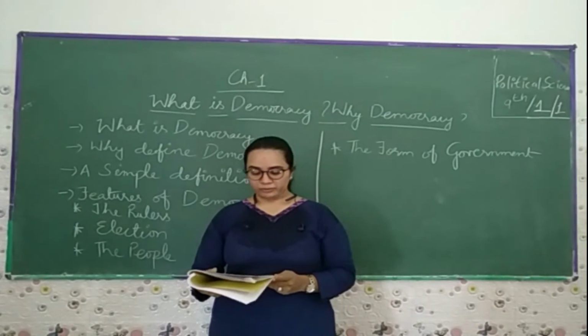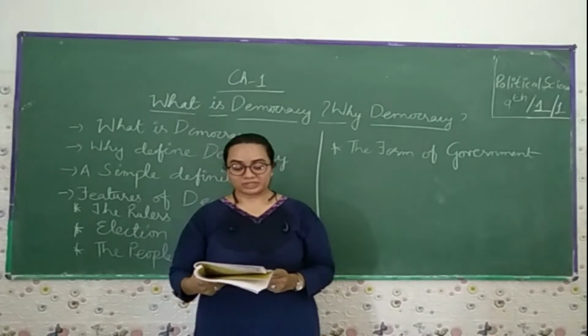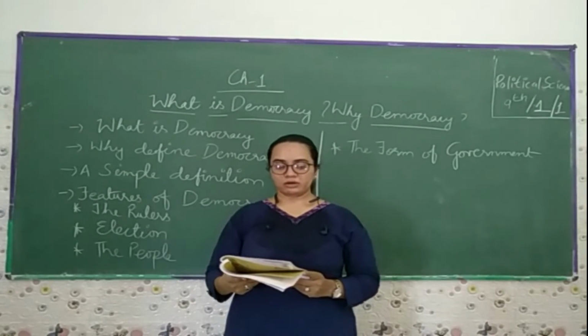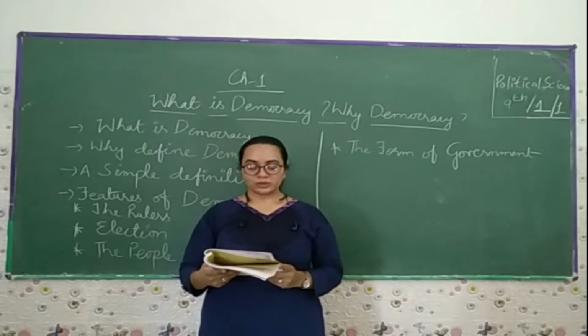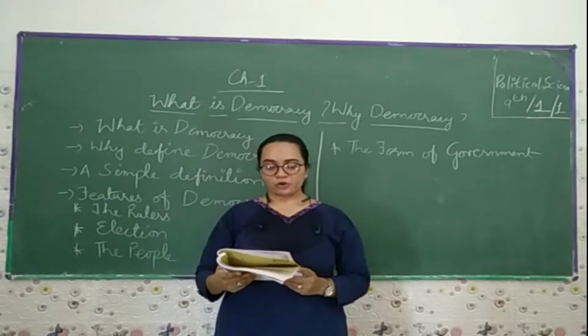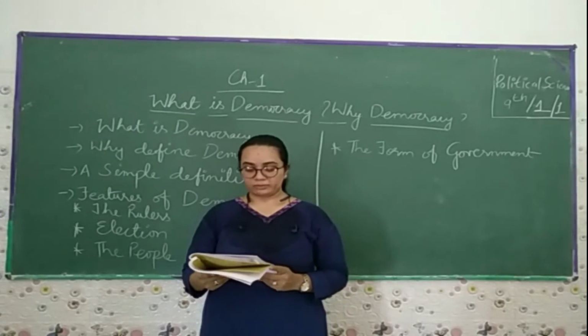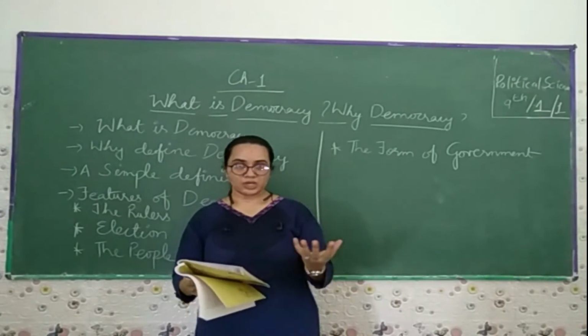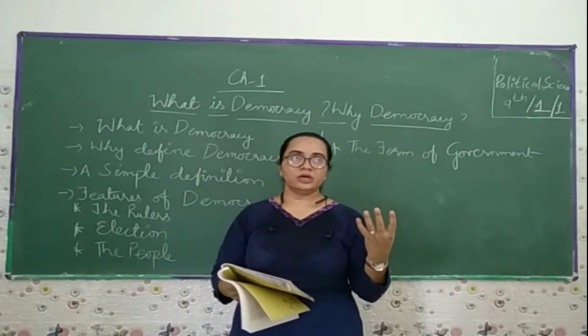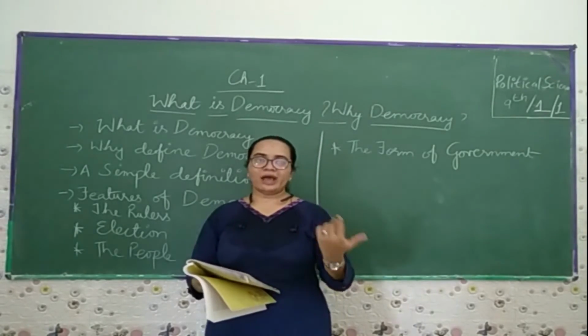Democracy is a form of government in which the rulers are elected by the people. This may raise many questions. Who are the rulers in this definition? Which official must be elected for a government to be called a democracy? Yes, who are the rulers? This is the question. The rulers are the leaders, who have their party.